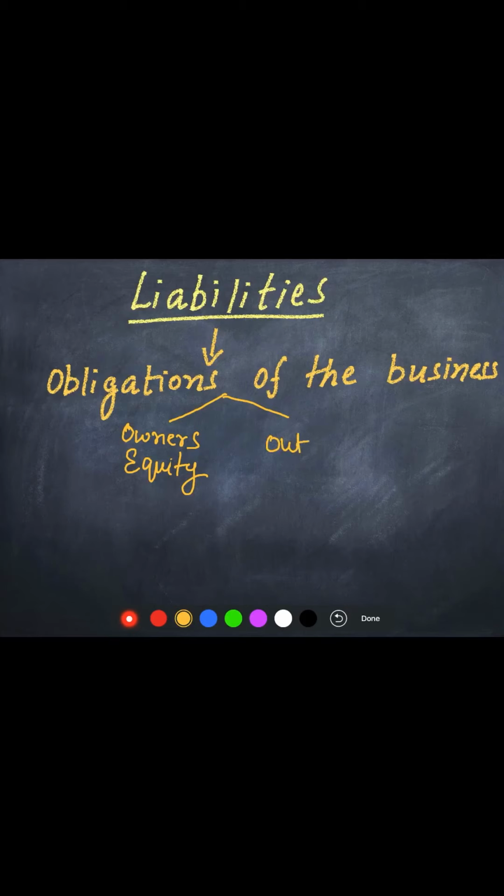And the other is outsider liability. The owner's equity, for example, is your capital. It is the amount which belongs to the owner. The reserve created out of profit, the balance of undistributed profit and loss, all these amounts belong to the owner. We do not have to pay these amounts to the outsiders. So they are owner's equity.